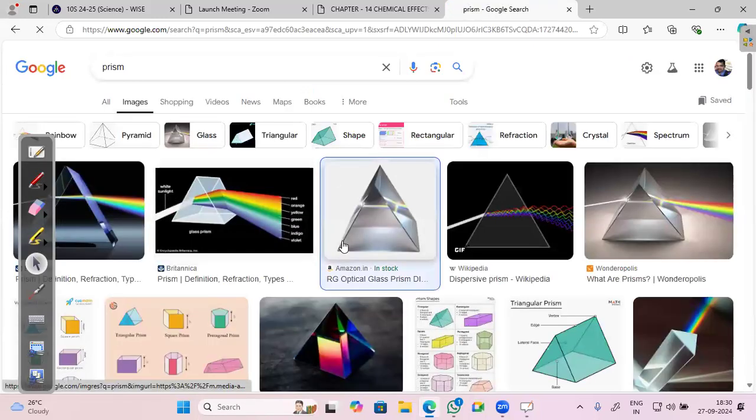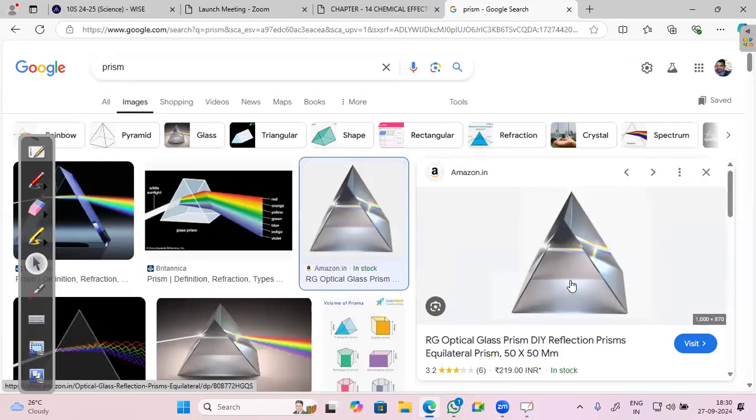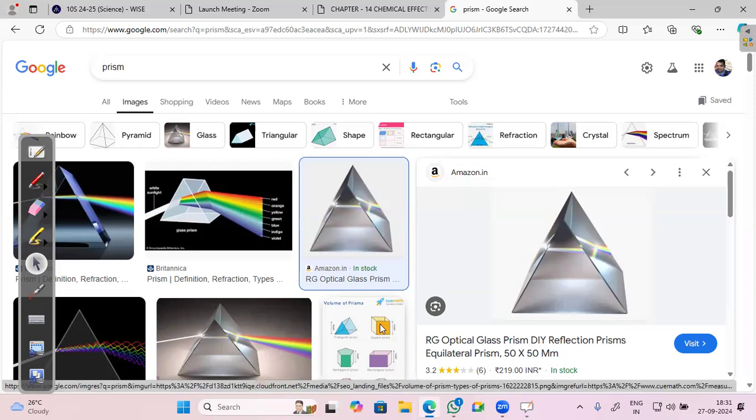See, this is how a triangular prism looks like. You can see it has two triangular faces and three rectangular faces. So when the light falls on one of the rectangular faces, it passes to the other face, it splits into seven colors. So this phenomenon of light is called the splitting of light, or we call it the dispersion of light.